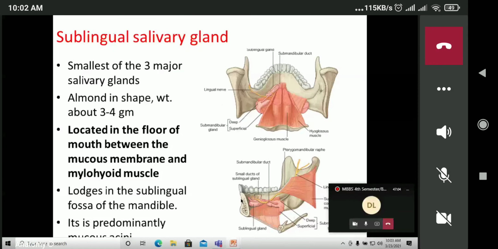So this is the location of the sublingual salivary gland, and it lodges in the sublingual fossa of the mandible. It is predominantly the mucous type; the secretion is the mucous type. So here, this one is the sublingual salivary gland, and this one is the submandibular salivary gland.